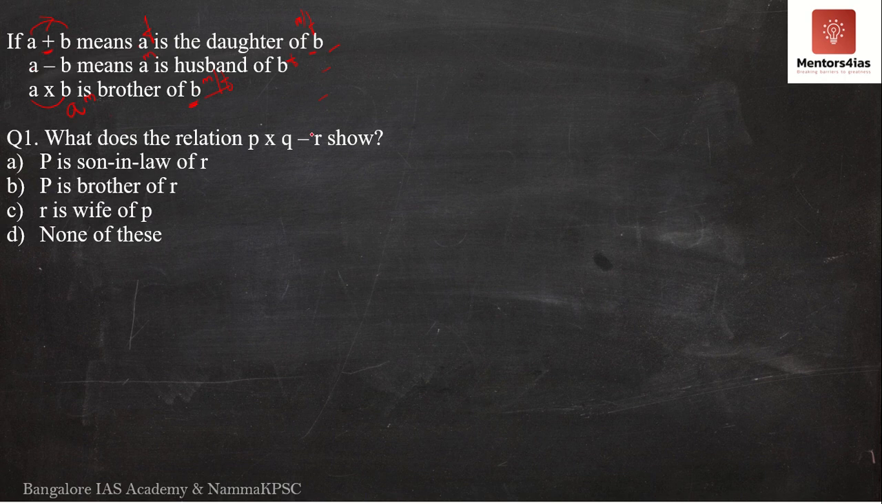So let us solve the first question over here. The first relationship is between P and Q. So what do I have here? I have P cross Q. What does P cross Q mean? P cross Q means P is the brother of Q.